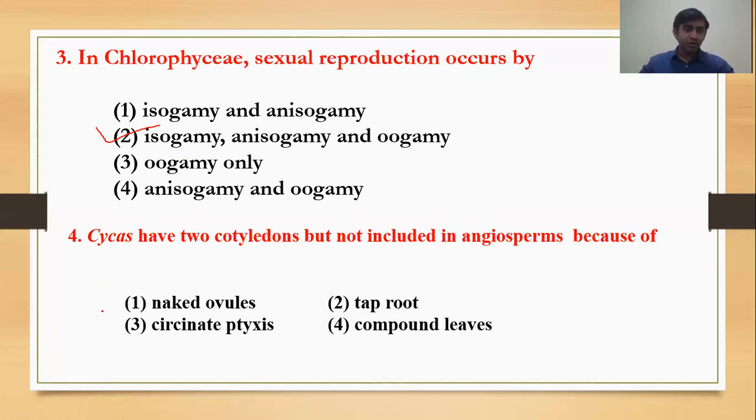Then question number 4: Cycas has two cotyledons but is not included in angiosperms because of what? Why is it not included? Because Cycas belongs to the gymnosperms, and we know gymno means naked and sperma means seed. So we can call gymnosperms phanerogams without ovary. The correct answer will be 1.